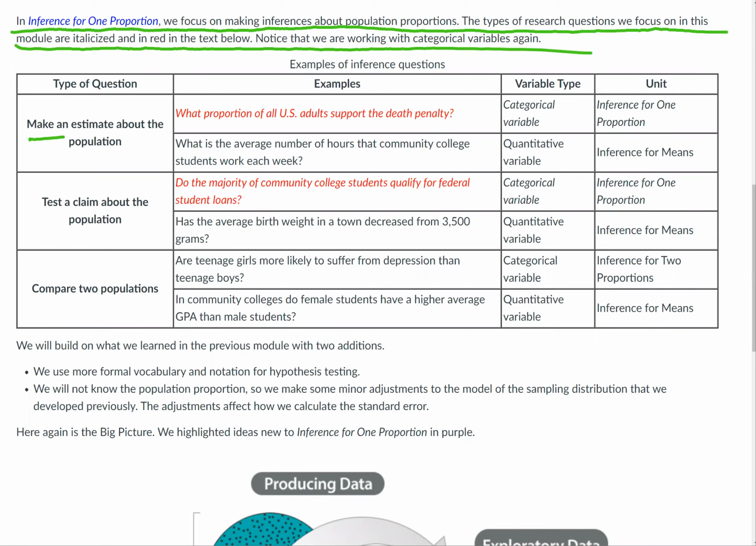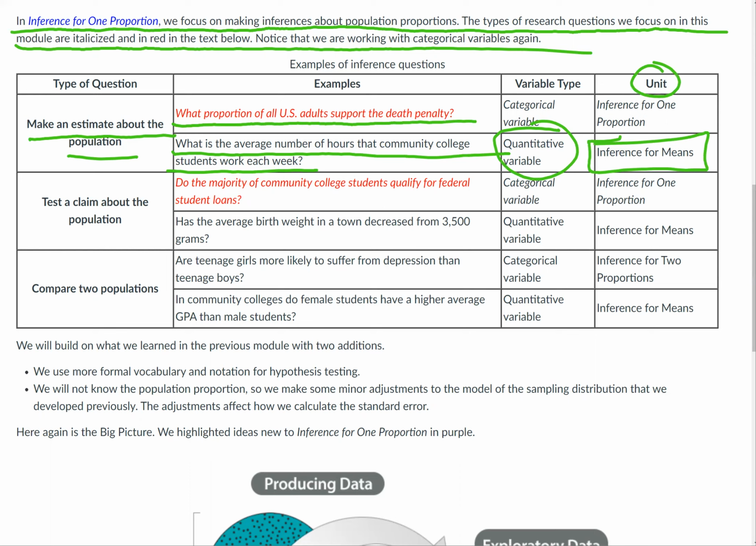So the type of question: make an estimate about the population. Before, we would say, what is the average number of hours that community college students work each week, for example? We've seen that, and that's a quantitative variable because the number of hours is a number. And because it's quantitative, we used inference for means from that previous unit. Now we're going to look at something like, what proportion of US adults support the death penalty? That's a categorical variable. There are no numbers. It's just, yes, I support it, or no, I don't support it. And we'll be using inference for one proportion. That's the name of this unit.